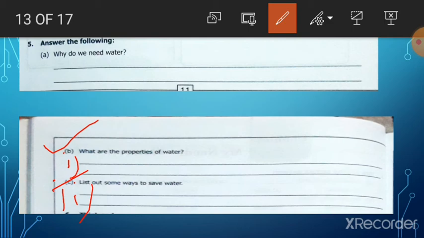We should use bucket to wash our car, vehicles. We shouldn't take a bath under a shower, and we should use bucket and mug to bath. We should collect rainwater. So write any 3 ways to save water.